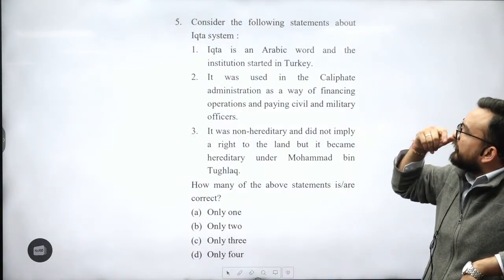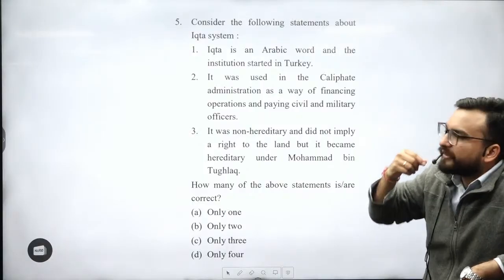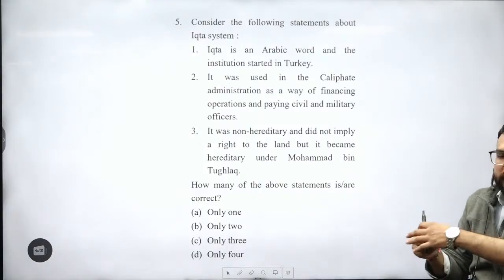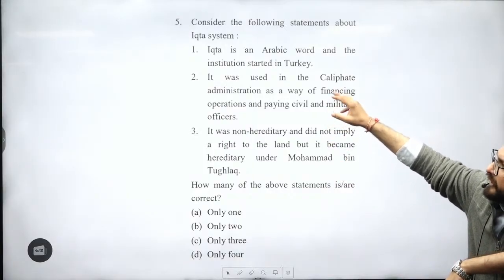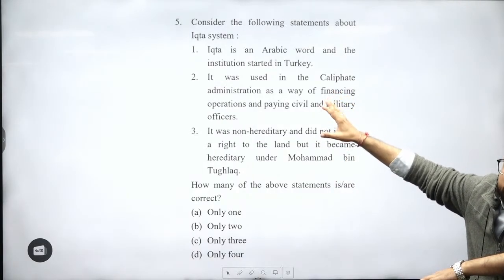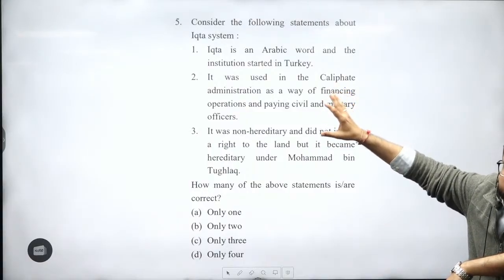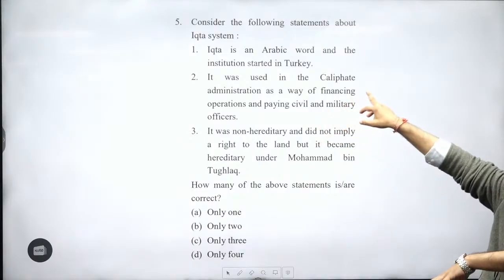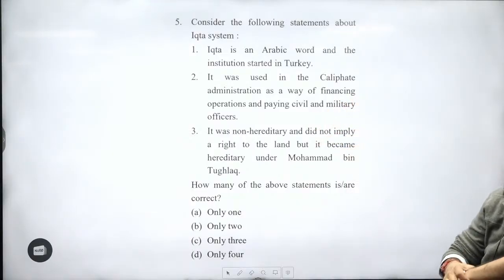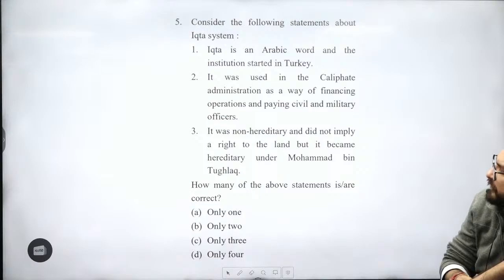One, Ikta is an Arabic word and the institution started in Turkey. Right or wrong? This is wrong, guys. Not very important information, but they took it from Persia, right? Persian administration was there. Second, it was used in the Caliphate administration as a way of financing operations and paying civil and military officers. Right?